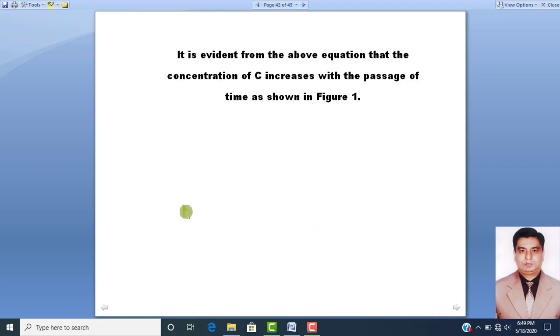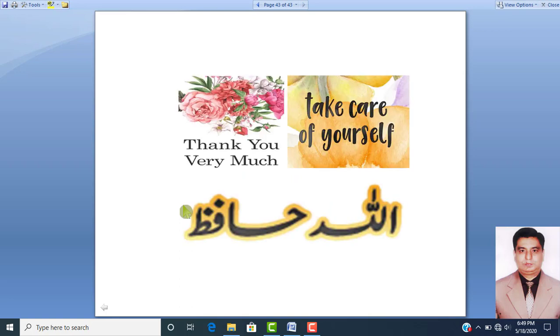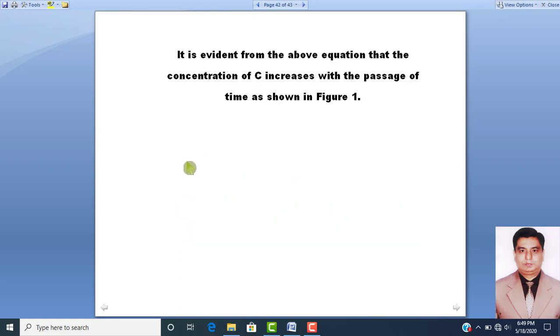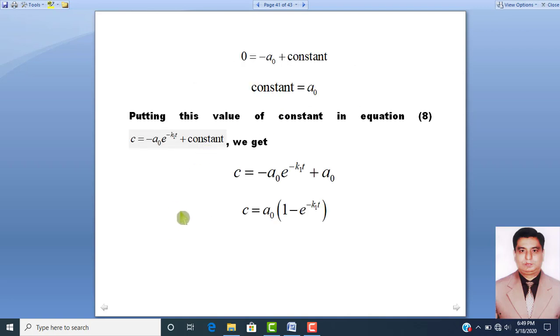Dear students, this is very clear from the equation and figure number 1 that if you want to determine the kinetics of the consecutive reaction, then we have to determine the value of A, B, C, the value of B max, and the value of T max.